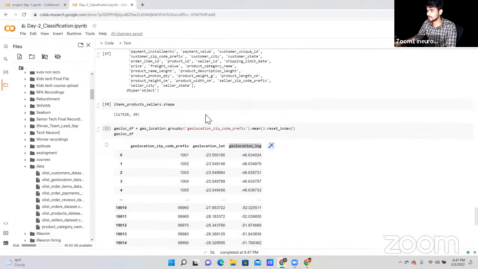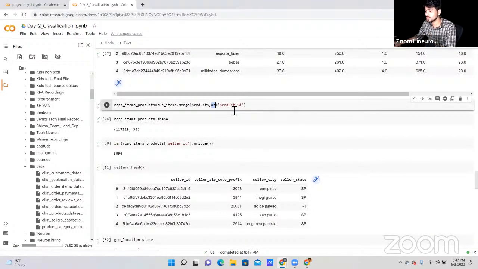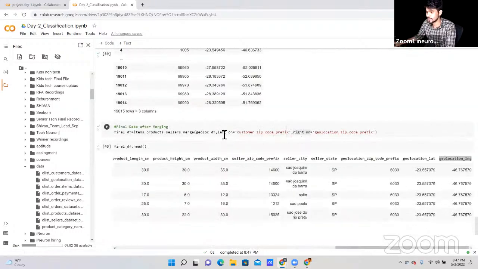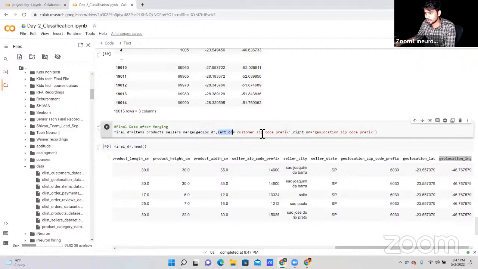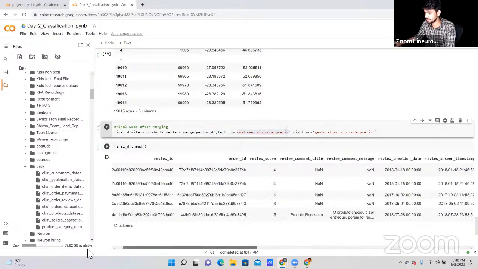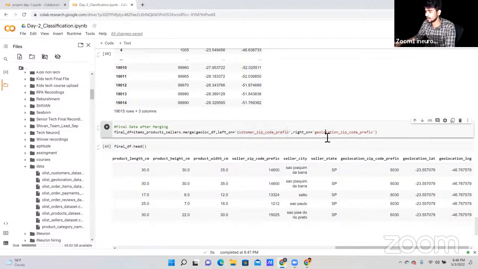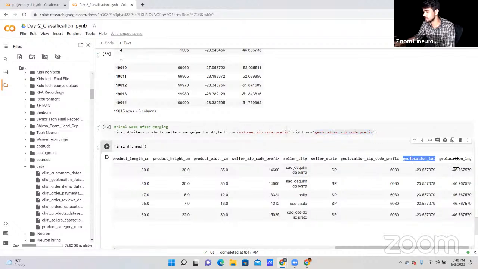Previously we used only the on parameter, on the basis of product ID. But as you can see here, I have added a left join. I'm going to add the customer zip data, whatever data we have here, and on the right side I'm going to add the geolocation data: geolocation zip code, geolocation latitude, and geolocation longitude.